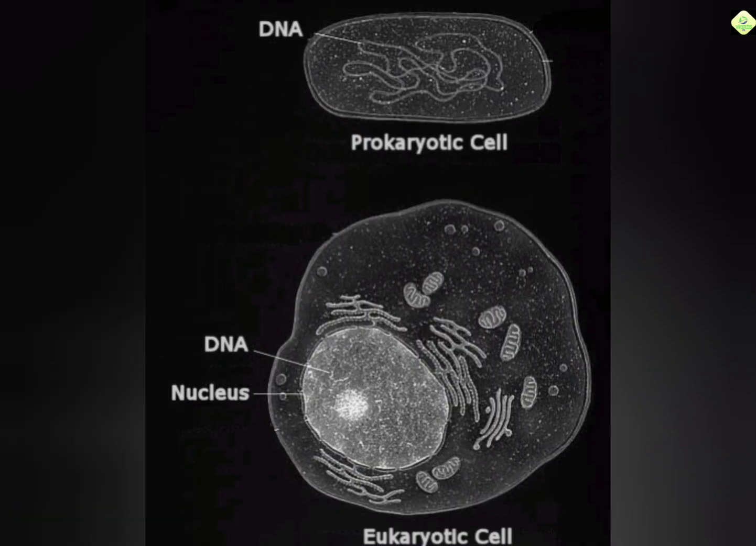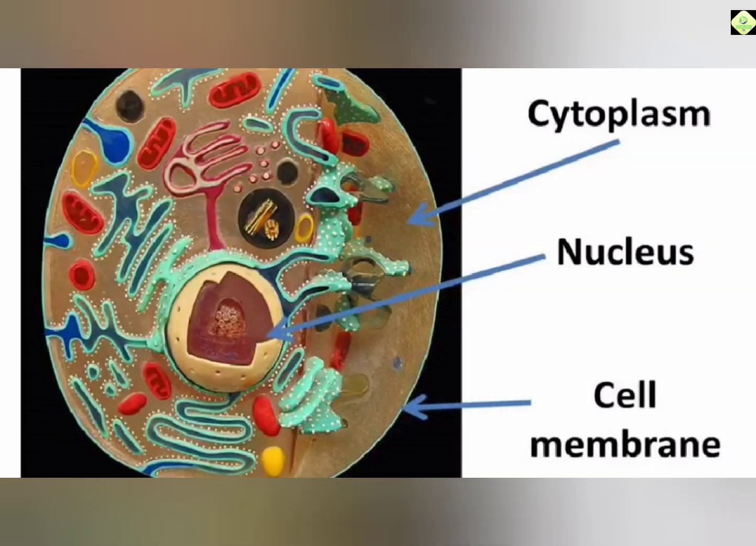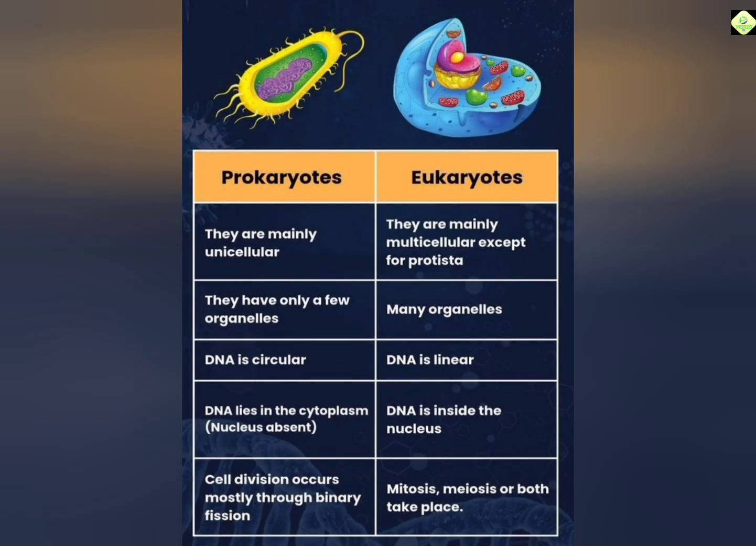Ninth, chloroplasts. Chloroplasts are found only in plant cells and algae. They contain chlorophyll, which absorbs sunlight and carries out photosynthesis. Tenth, vacuoles. Vacuoles are membrane-bound sacs that store water, nutrients, pigments and waste material.